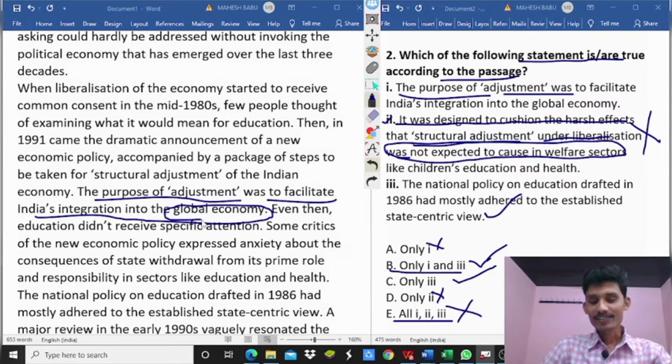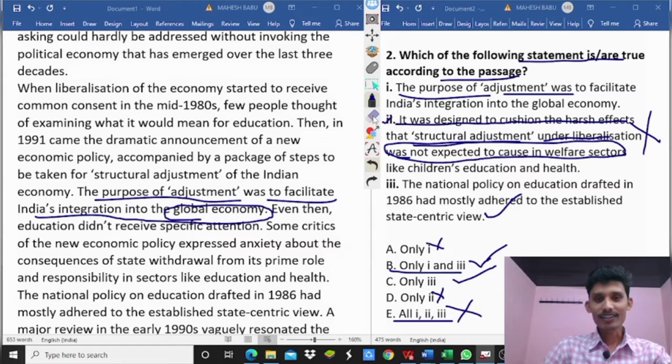According to the passage, the purpose of adjustment was to facilitate India's integration into the global economy. Same, the first point is correct. So the first point and third point are correct. So, option B is correct. So second question, option B.